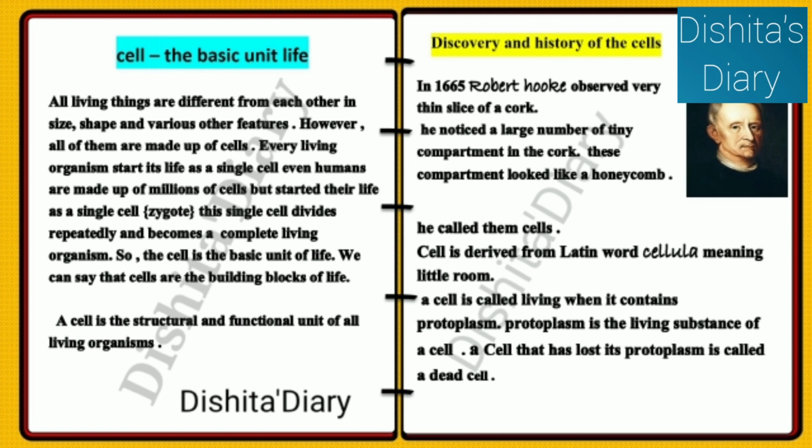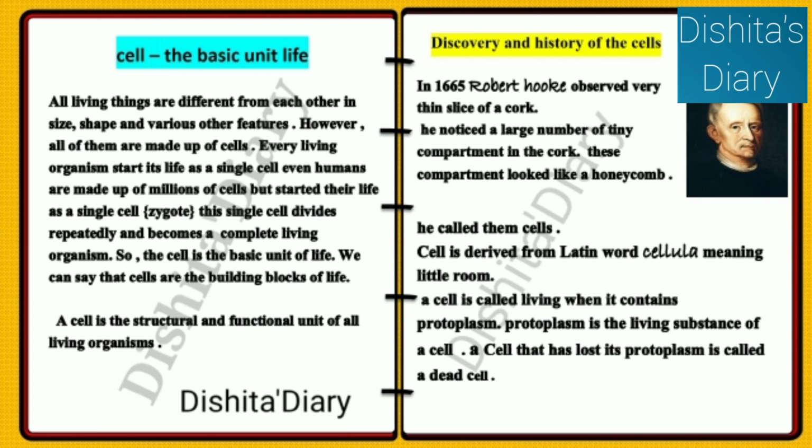What is the discovery and history of cells? In 1665, a scientist named Robert Hooke observed a very thin slice of a cork. He noticed a large number of tiny compartments in the cork. These compartments looked like a honeycomb. He called them cells, and the word cell is derived from a Latin word, cellula, which means little